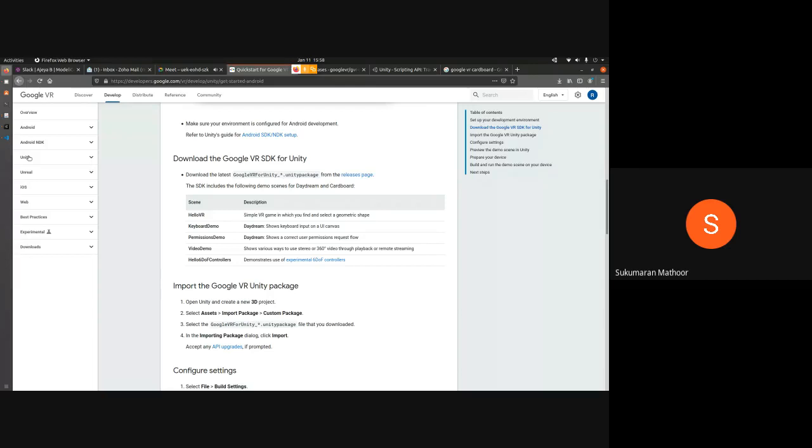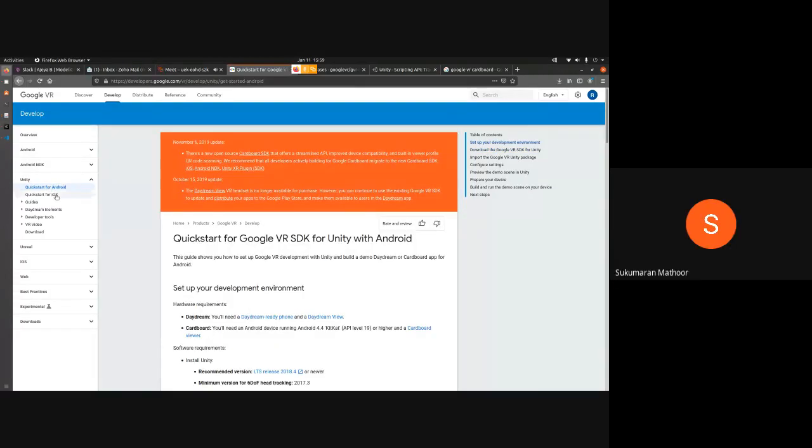Android, NDK. Then after that, Unity. Yes. Click on Unity. Then it will expand. Then click on Quick Start for Android. No, I am not seeing that. It's Android manifest, a class reference overview, etc. is coming.